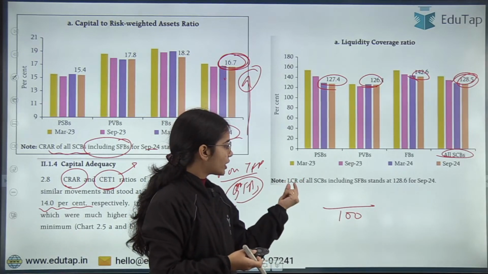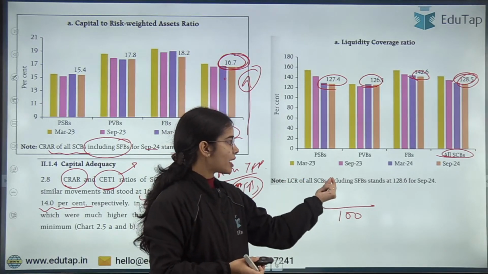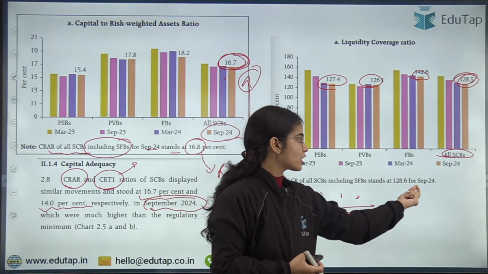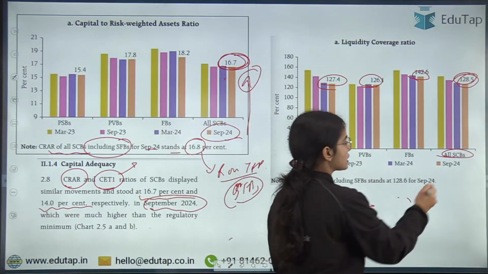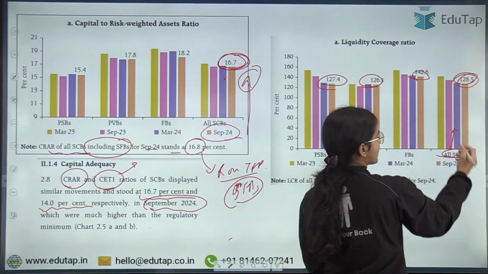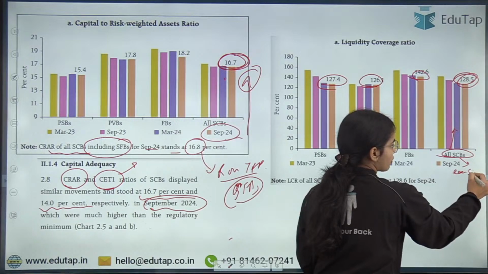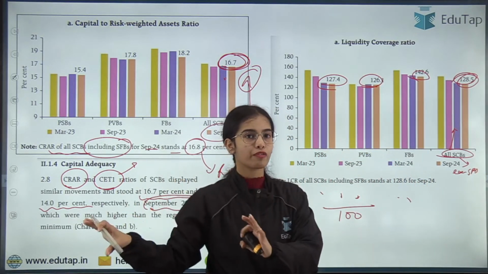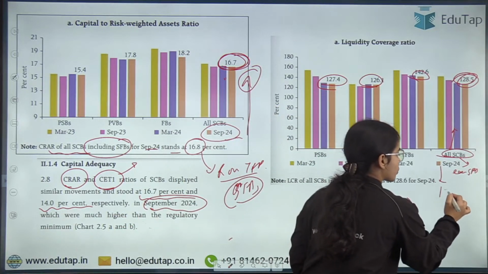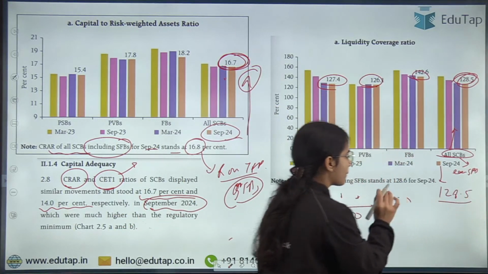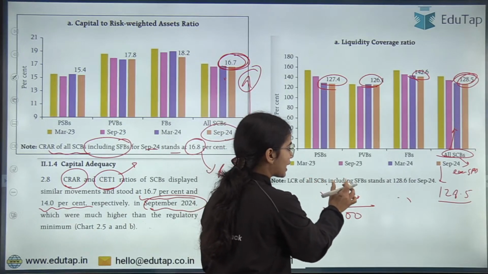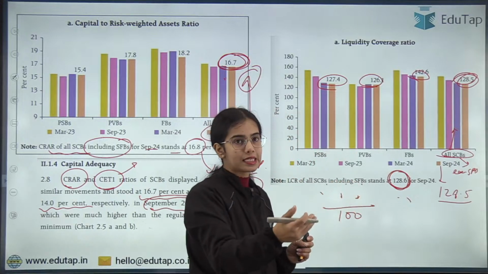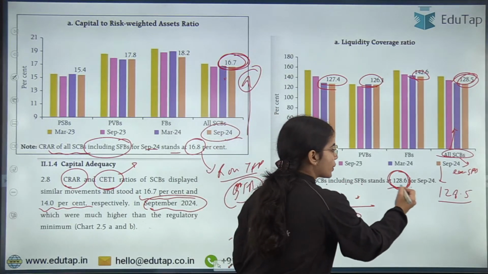This is the liquidity coverage ratio of all scheduled commercial banks. Including the small finance banks, it stands at 128.6 for September 2024. For all scheduled commercial banks excluding the small finance banks, the liquidity coverage ratio is 128.5, but for scheduled commercial banks including the small finance banks, the average LCR is 128.6.